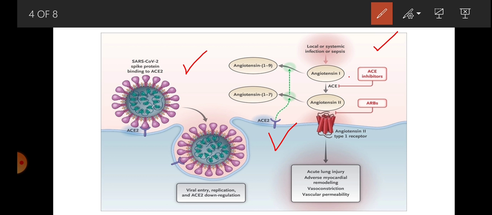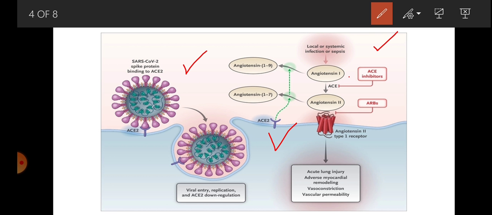However, in other preclinical studies, these ACE inhibitors and ARBs lead to an increased number of these ACE2 receptors. So people hypothesize that when these ACE2 receptors are increased, this can lead to increased attachment of the virus to the cell membranes, which leads to fulminant SARS-CoV-2.